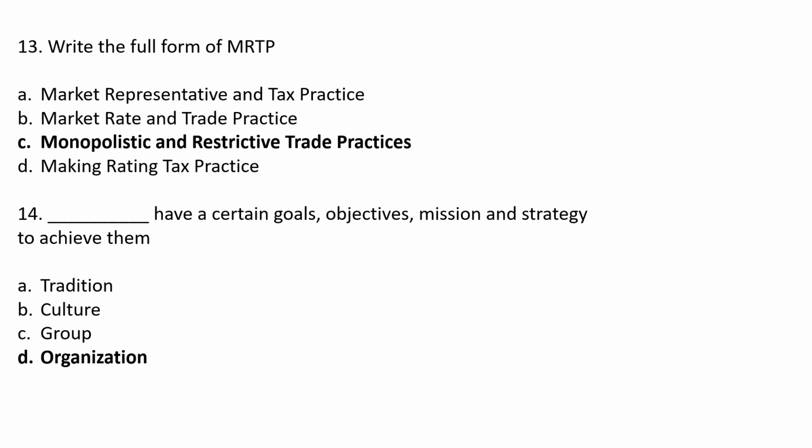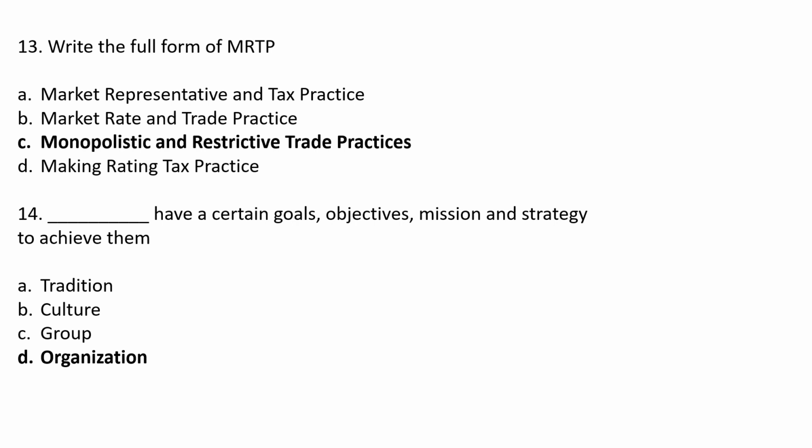Full form of MRTP. Option A market representative and tax practices. Option B market rate and trade practices. Option C monopolist and restrictive trade practices. Option D making rating tax practices. The correct answer is option C monopolist and restrictive trade practices.